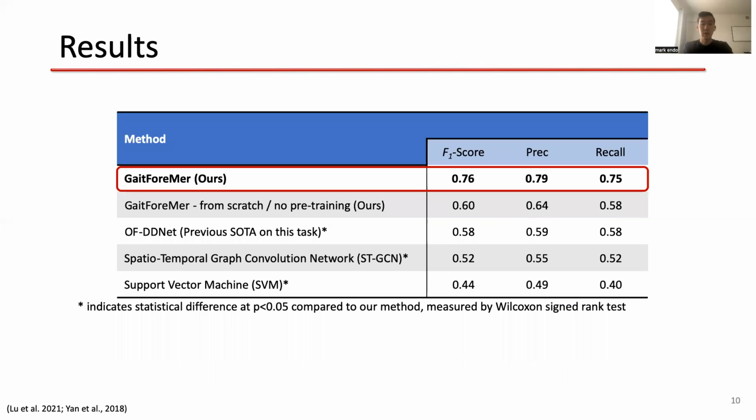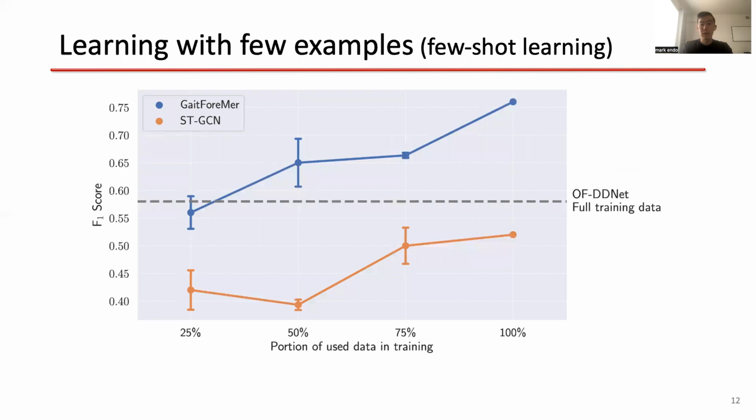In our results, we find that our GaitForeMer method pre-trained on a public dataset results in improved accuracy over training the model from scratch and other baselines trained on the MDS-UPDRS dataset. This pre-trained method has a statistically significant improvement in performance over the previous state of the art on this task. We also showed that if we train our model with even fewer data than we have, we still obtain strong results. So we sample either 25%, 50%, or 75% of the data. And we find that our GaitForeMer method maintains relatively strong performance with only a fraction of the data.